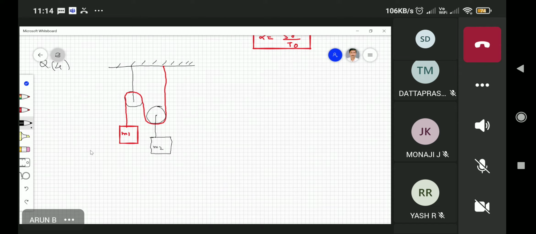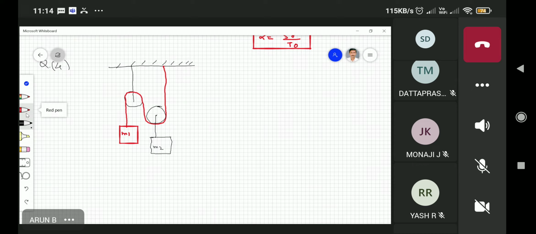Okay, so we have to find out the acceleration of the masses M1 and M2 and the tension in the string. So the pulleys are arranged with a rope, the acceleration of masses M1 and M2, and then maybe we can also find out the tension in the string. So how will it start? This is, let us say, the rope. It is also given that the length of the rope is L. So we can try to account for what the length of the string actually is.